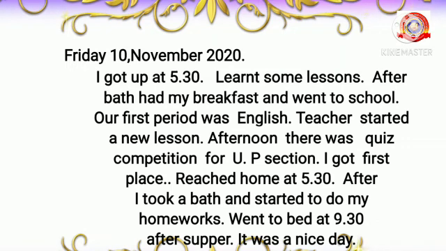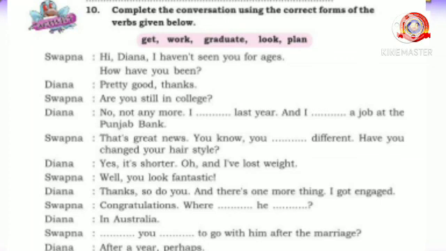Okay? Now you look at activity 10. Complete the conversation using the correct forms of the verbs given below. Here are some words in brackets. They are get, work, graduate, look, plan.